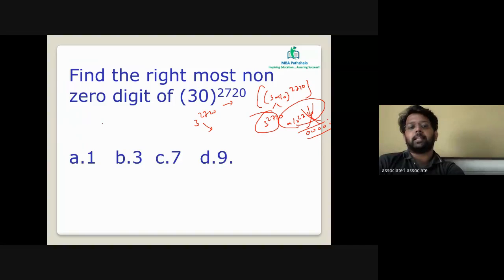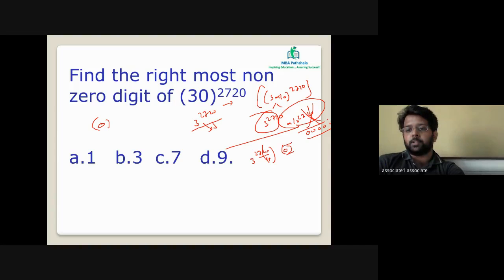In the cycle of 3, there is no 0 which comes, which means the last digit of this number will be the rightmost non-zero digit, because followed by that you will be having all the zeros. So 3 raised to 2720 is the value that we are considering here. Now for 3 raised to 2720, you have to divide by the cyclicity of 4. Divide only the last digits, that's going to be important.